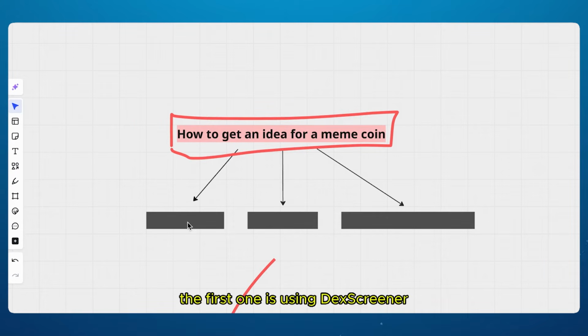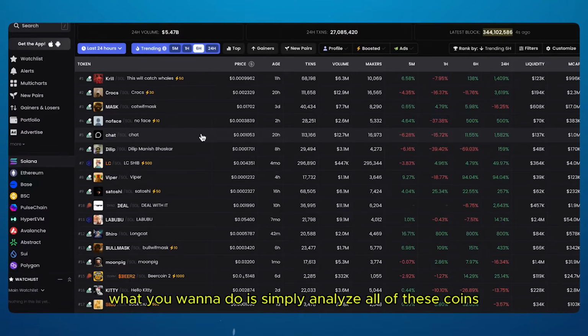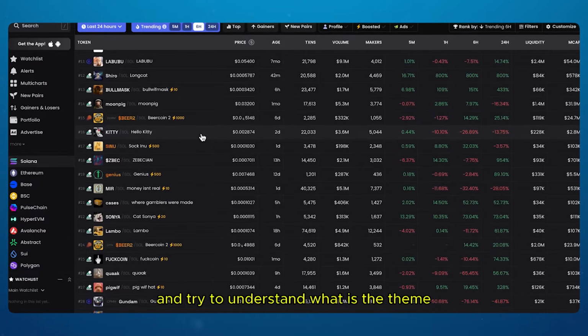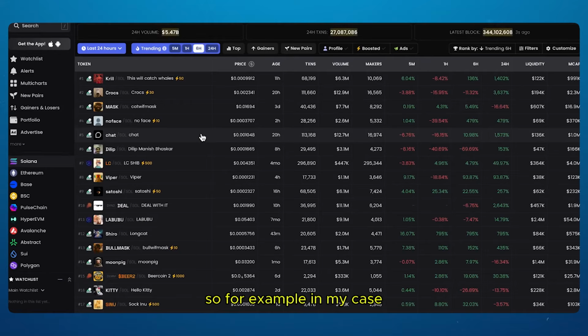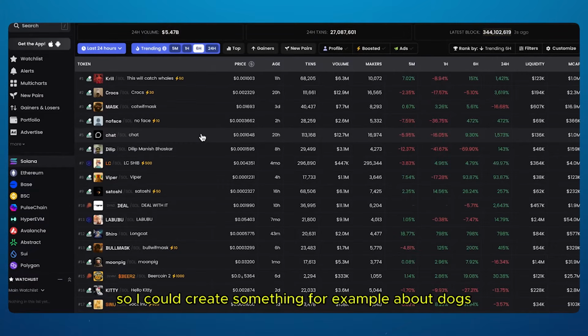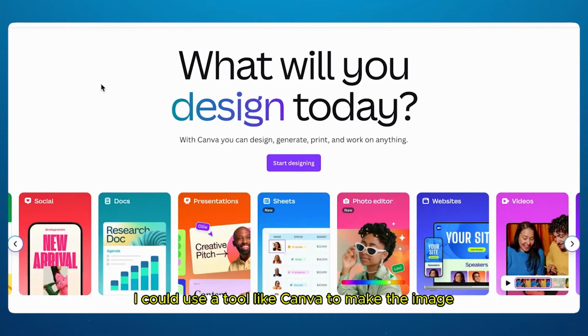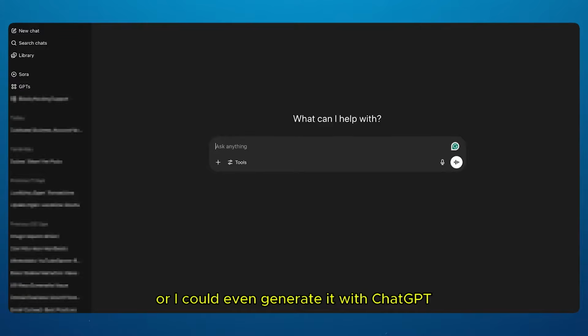The first one is using Dex Screener. So in this trending page, what you want to do is simply analyze all of these coins and try to understand what is the theme that all of these coins are following. So for example, in my case, there's a lot of animal coins. So I could create something, for example, about dogs, cats, whatever. And then I could use a tool like Canva to make the image, or I could even generate it with ChatGPT.